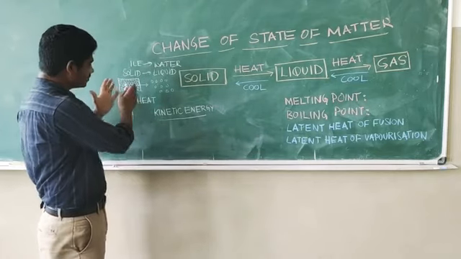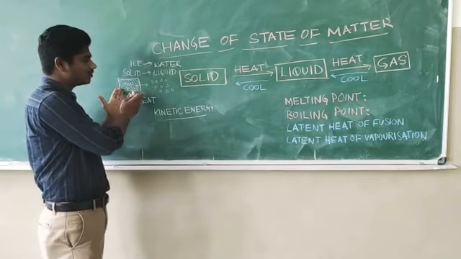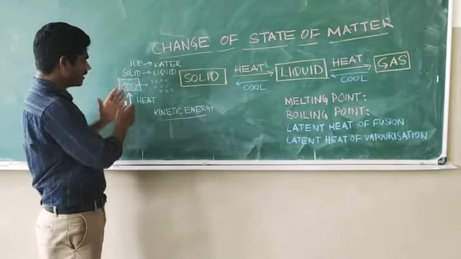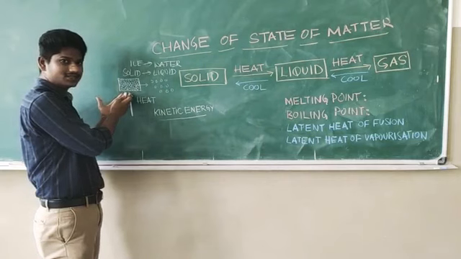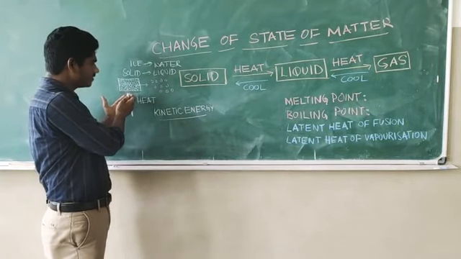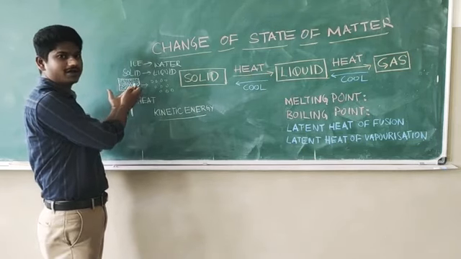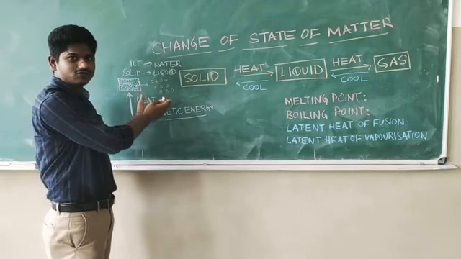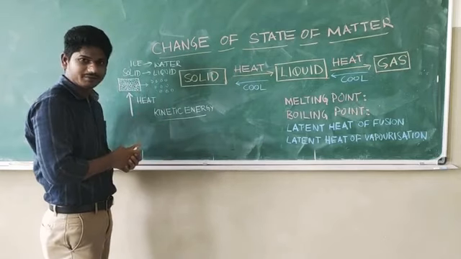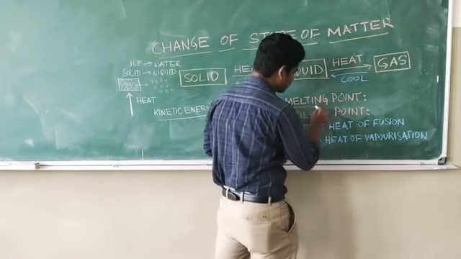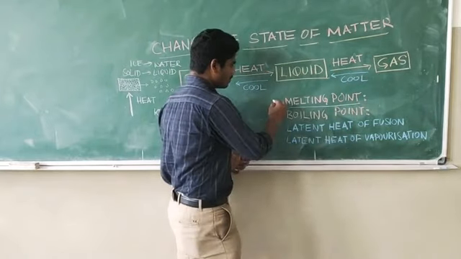That means this solid is going to melt after reaching a certain temperature. You go on heating this ice, and at a certain temperature you are going to see that this ice is going to melt into water, and that temperature is called the melting point.